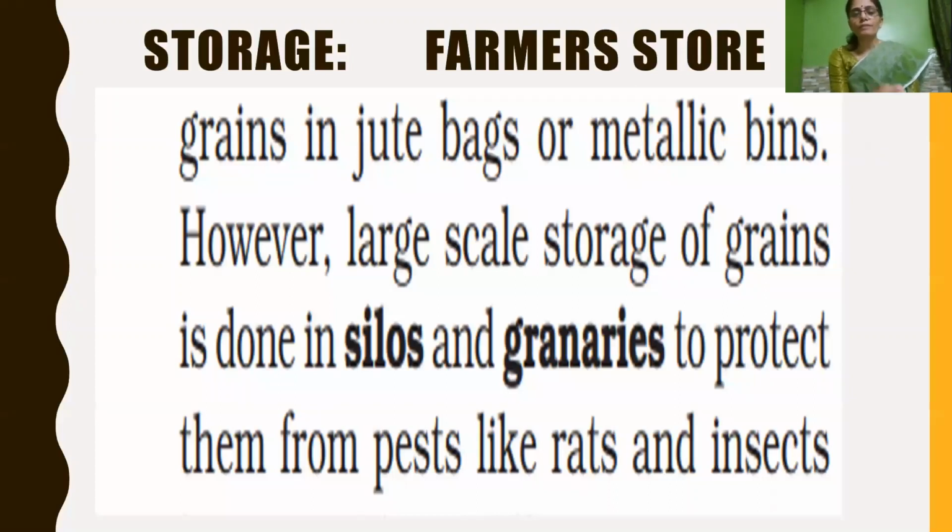And then after this is done, the next step is storage. Once these grains are dried in sunlight, they should be stored properly. They are stored in jute bags or metallic bins, and large scale storage of grains is done in silos and granaries in order to protect them from pests like rats and insects.